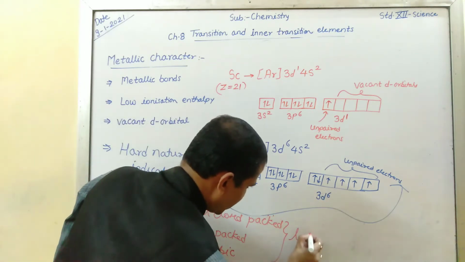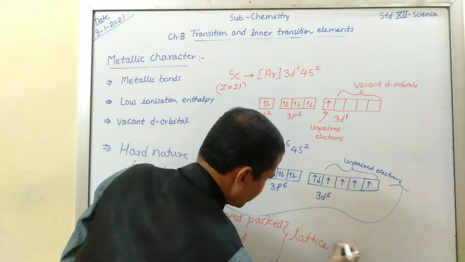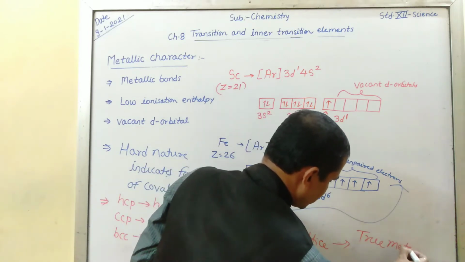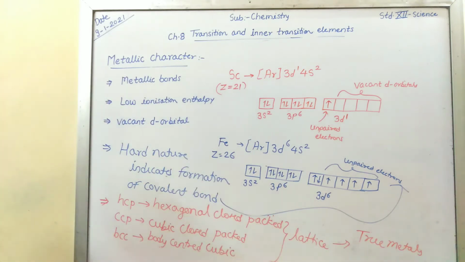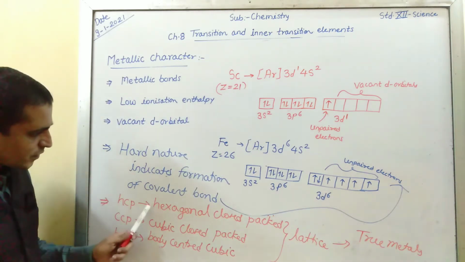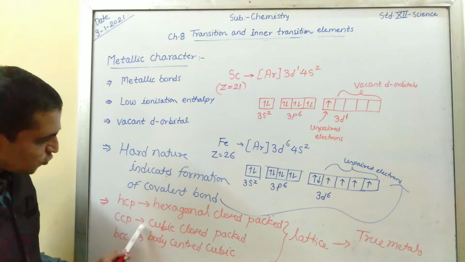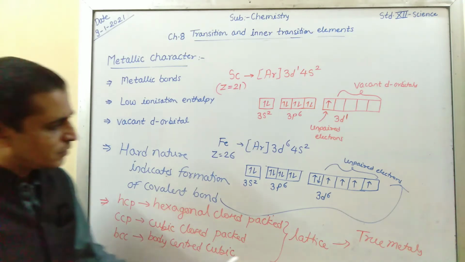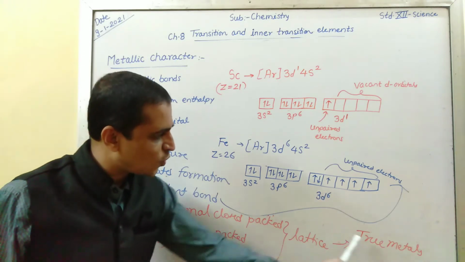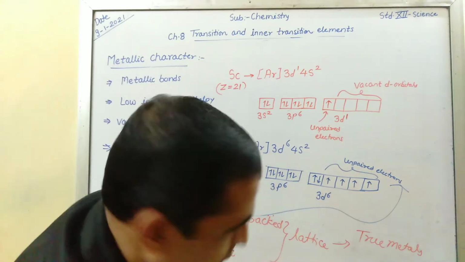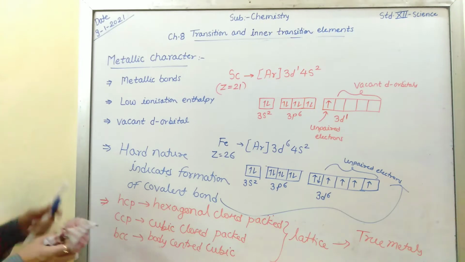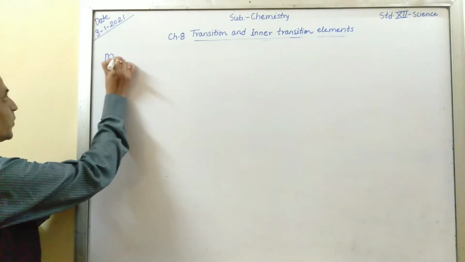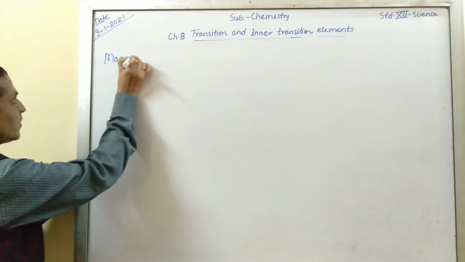These types of lattice structures are the characteristic of true metals. Remember this. Transition metals have hexagonal close pack structure, or cubic close pack structure, or body center cubic structure. These are the characteristic of true metals. I hope you understood all these points related with metallic characters. Now next property, that is magnetic properties.